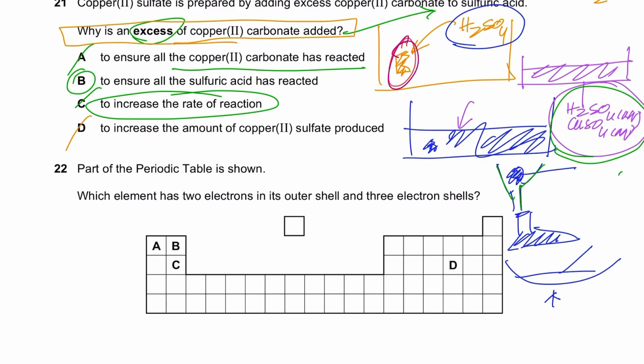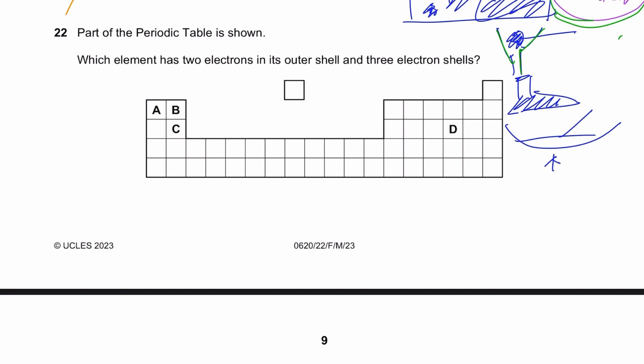The limiting reactant does. So D is wrong. Part of the periodic table is shown, which element has 2 electrons? If it has 2 electrons in its outermost shell, it should be in group 2. And having 3 electron shells means it should be in period 3. The number of shells tells you the row number. The horizontal rows are called periods and the vertical columns are called groups.